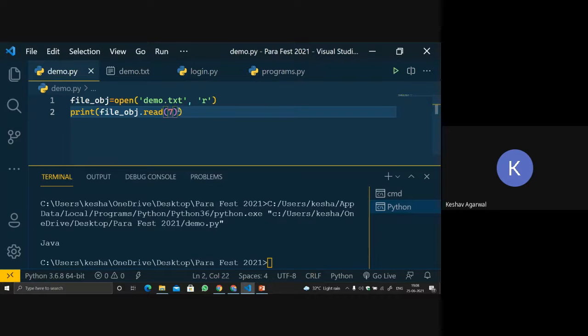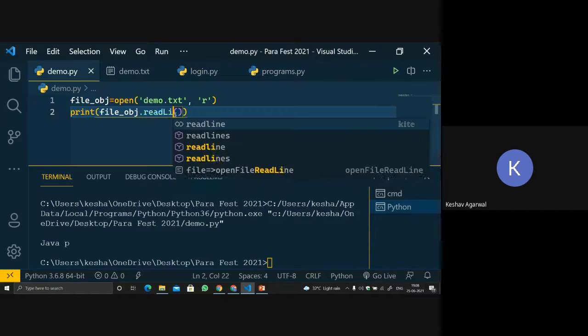Let's give it 7. So it will return us 1, 2, 3, 4, 5, 6 characters, because space is also a character. So it will also be returning a space with it. Whatever number we have given, like let's say 7, it will always return one less than that particular number. So like this we can also use this.